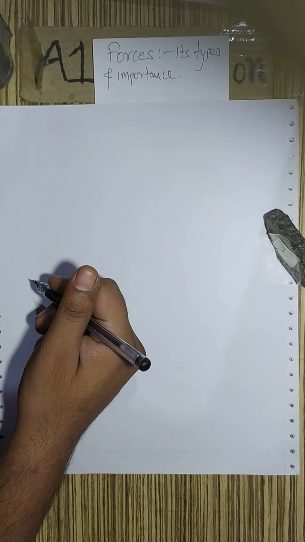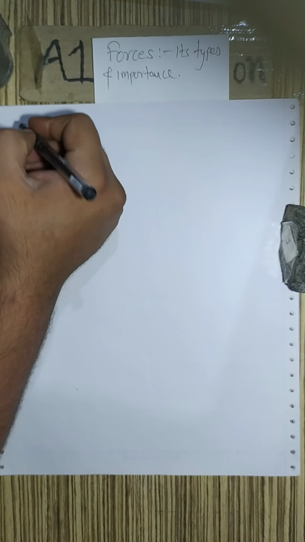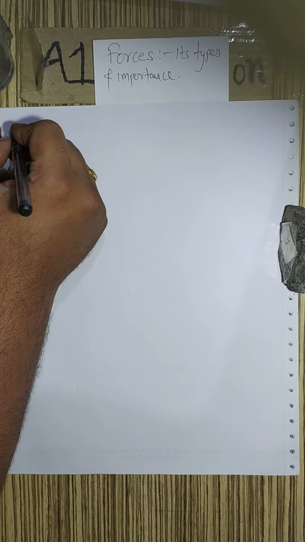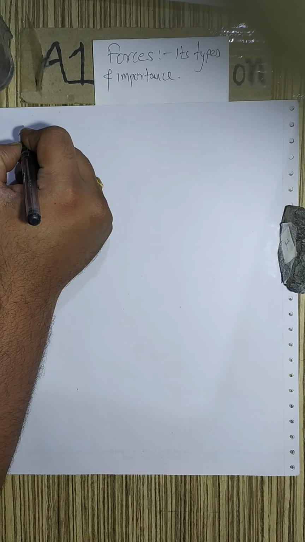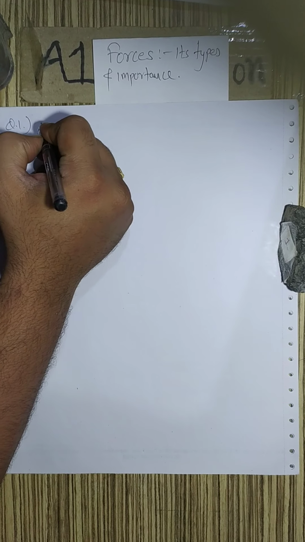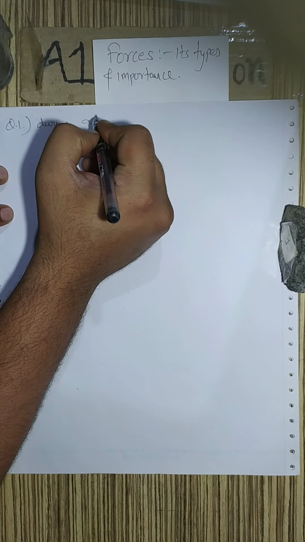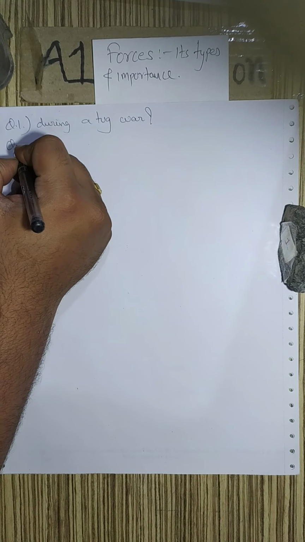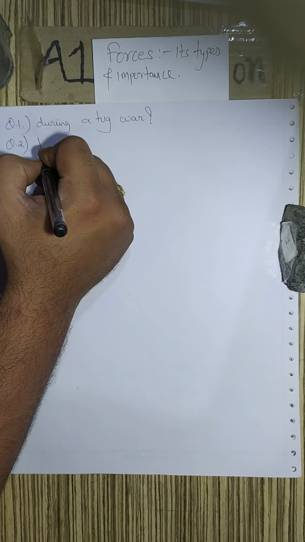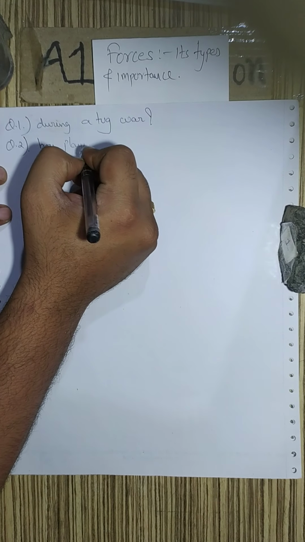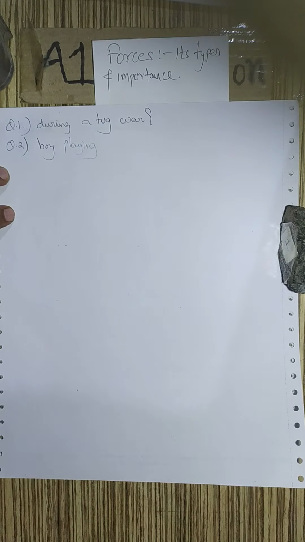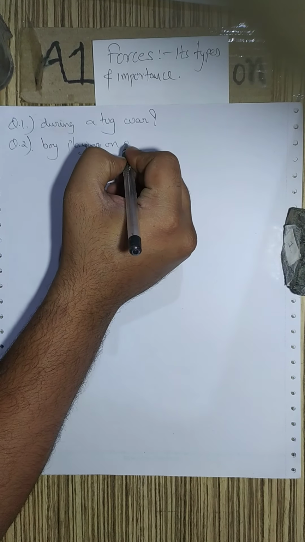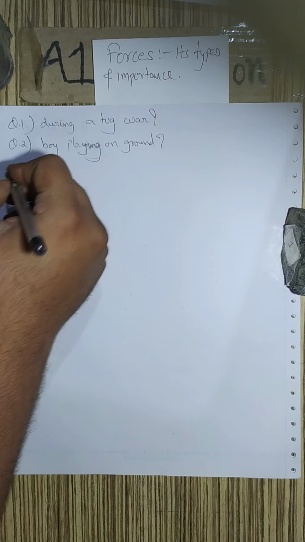Next, I want to give you some questions to identify whether it is a balanced force condition or a non-balanced force condition. The first question: during a tug of war, are forces balanced or not balanced? Second, a boy playing on the ground, is he under a balanced condition or not?